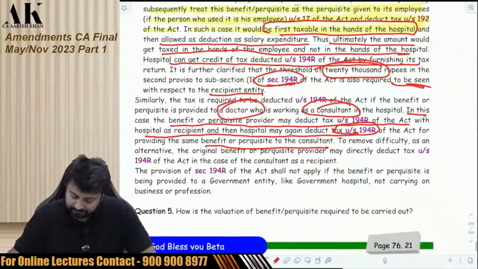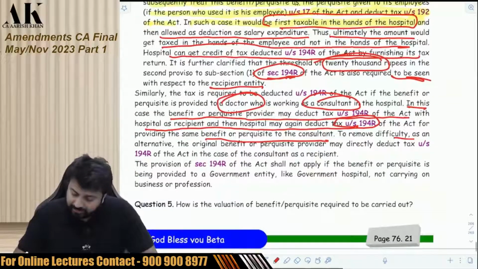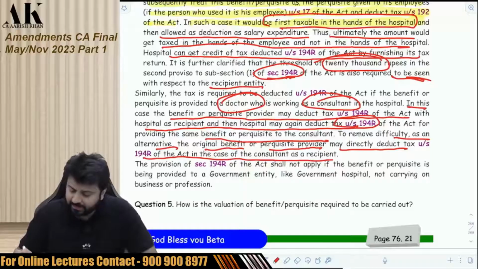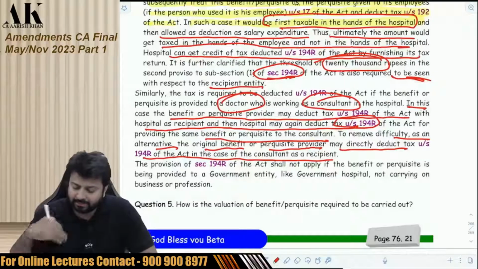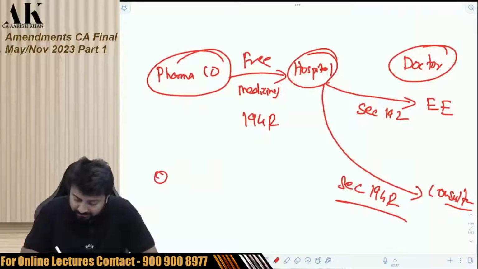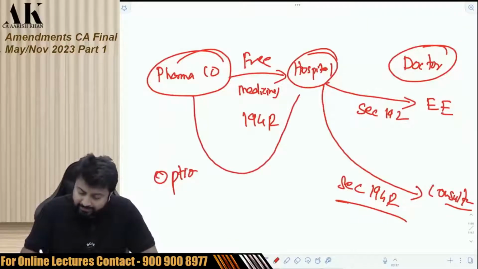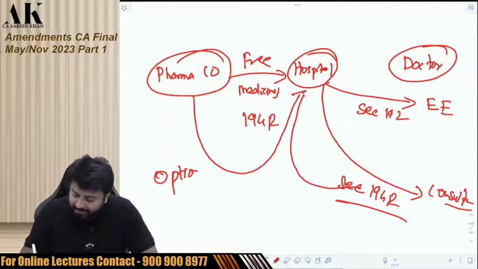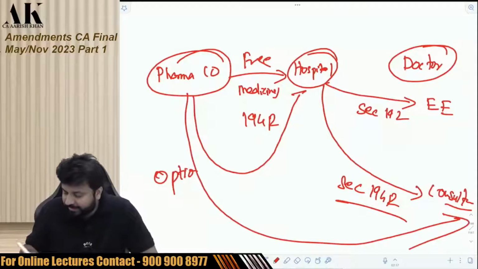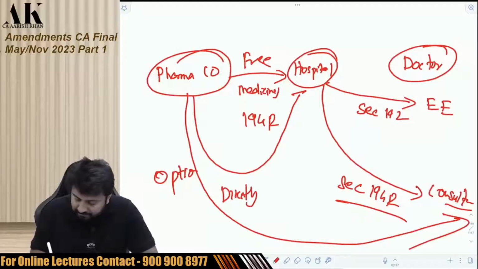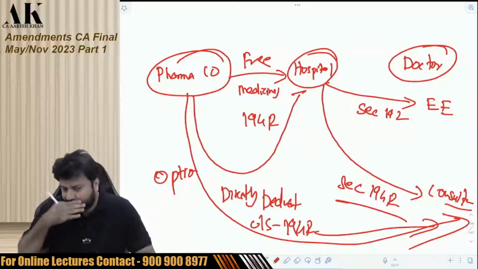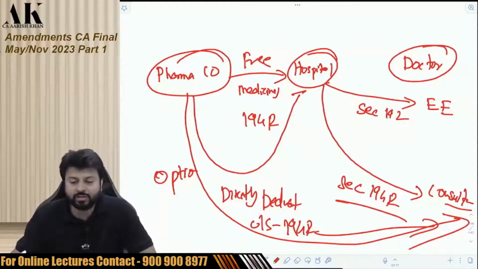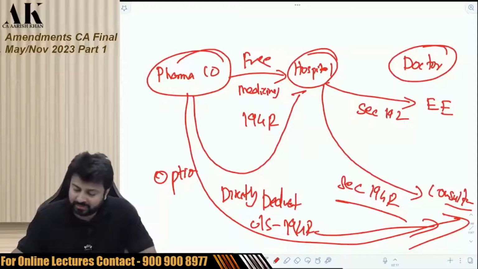Now, to remove difficulty, as an alternative, the original benefit or perquisite provider may directly deduct tax under 194R of the Act in case of consultant or recipient. So the government has given one more option over here. One more option is what? Instead of the hospital first deducting tax and then the hospital again deducting for the consultant, the pharma company can directly deduct under section 194R for the consultant. That can also be done. They can directly also deduct the TDS of the consultant. That is also an option which is given to them.